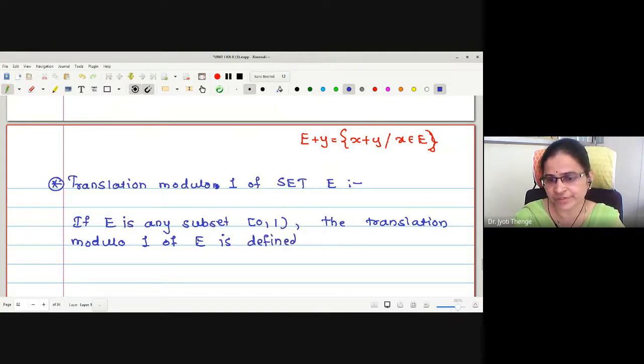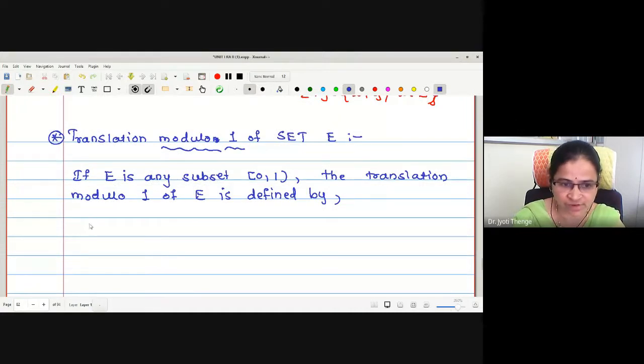Can you guess the definition? This is very similar to translation. Only the translation is by sum modulo 1. Therefore, the set is defined as E sum modulo 1 with y.